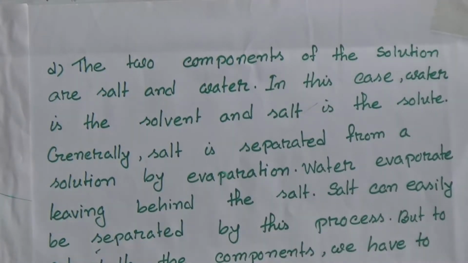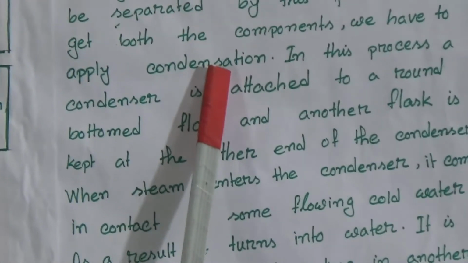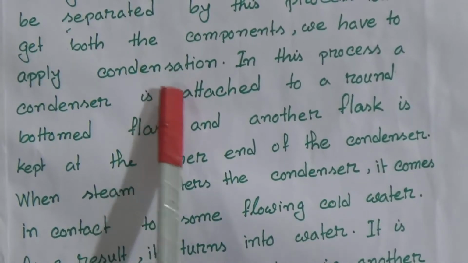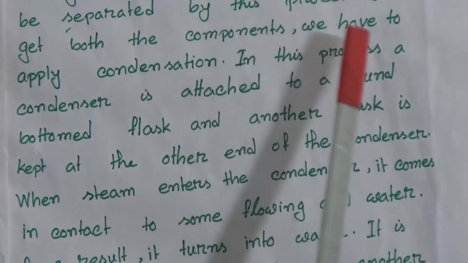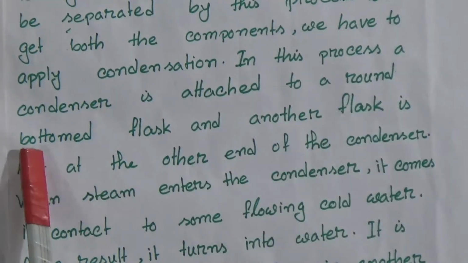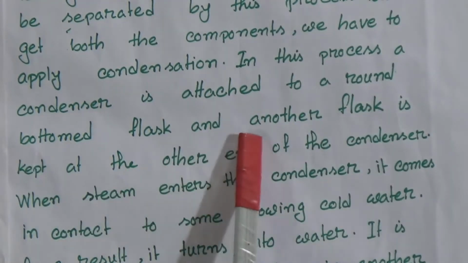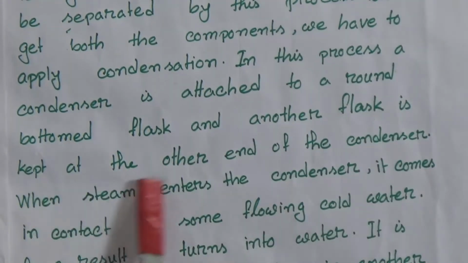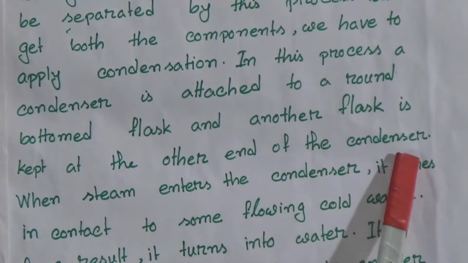But to get both the components, we have to apply condensation. That means we have to cool it down. In this process, a condenser is attached to a round bottom flask, and another flask is kept at the other end of the condenser.